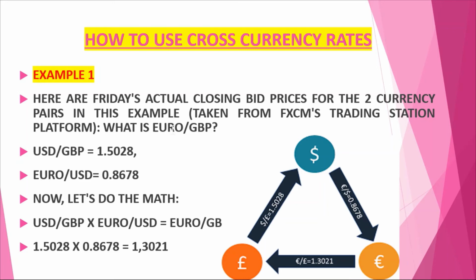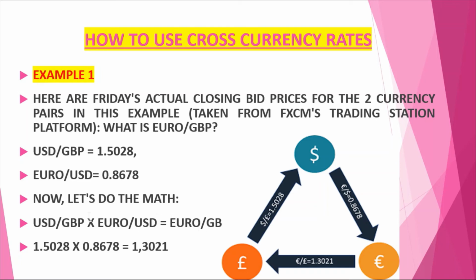Okay, so you start with the euro. Euro is given that the numerator. Now see where the value is. So here is the euro in the numerator. So just write this first. Okay, so write this first, means euro divided by USD. Now we don't require USD, so we have to cancel that USD and GBP. So that means USD will get cancelled, and we will get euro divided by GBP.